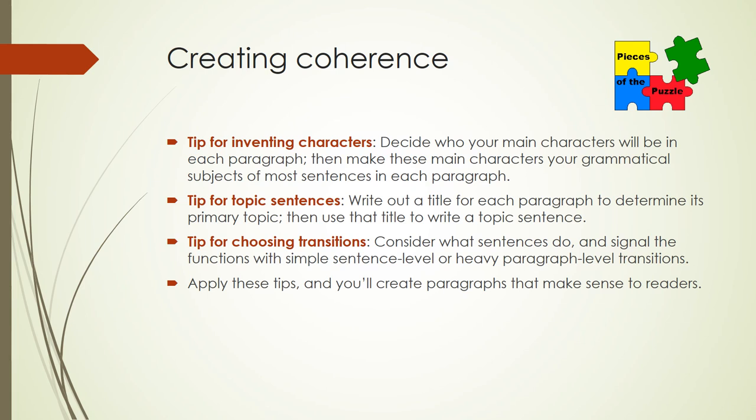Third, tip for choosing transitions. Consider what sentences do within your paragraphs, such as zoom into examples to provide evidence, zoom out to make general conclusions, which is a logical function, focus on logical relationships, and so forth. Then signal the functions with simple sentence-level transitions or heavy paragraph-level or logic-level transitions. Apply these tips and you'll create highly readable, coherent paragraphs that make better sense to your readers.